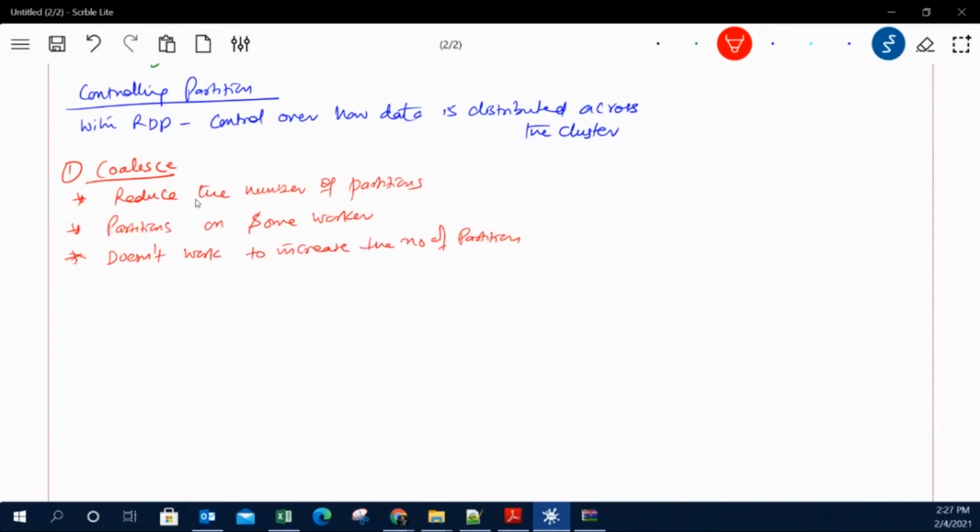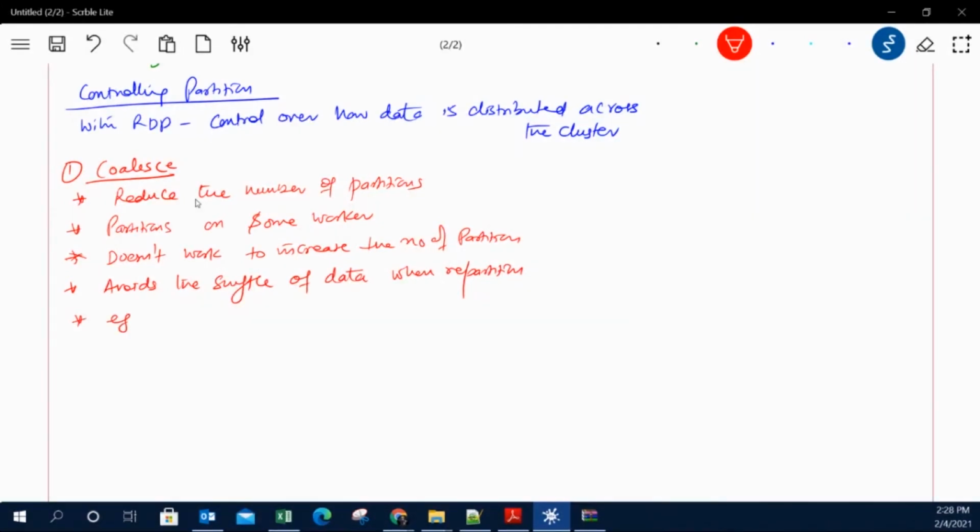These partitions are working on some kind of workers. Now, the coalesce function avoids shuffling. I'm going to tell you what shuffling of data is. So when we do the repartitioning, the shuffling will not be there. I will tell you how in a moment.